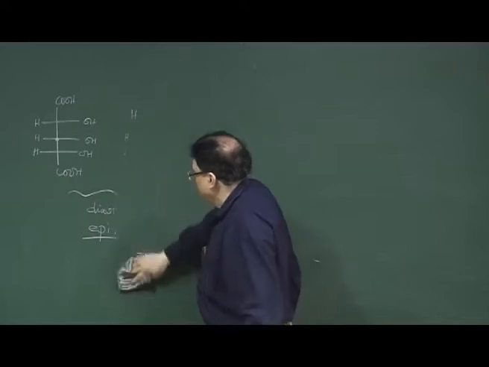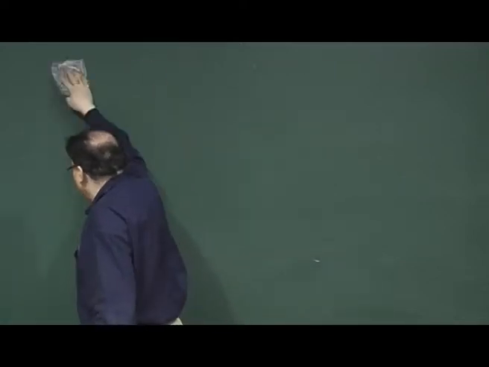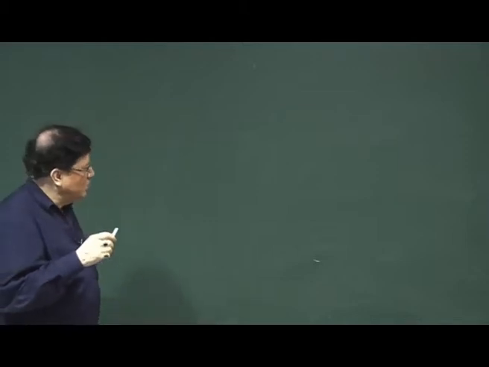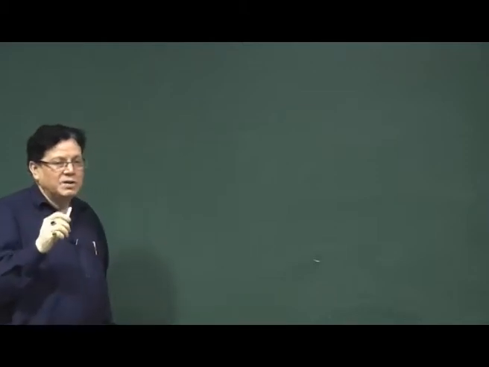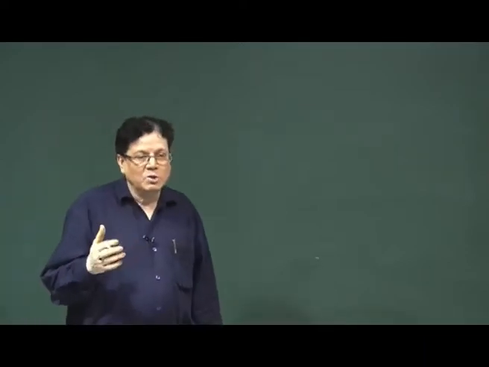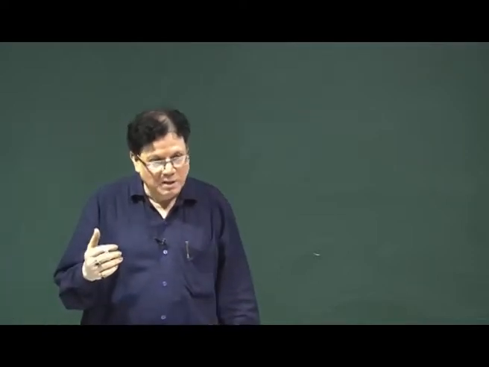Now, let us go into the nomenclature system of stereoisomers. How do we introduce it? Why is it required in the case of stereoisomers? We know that some chiral molecules have the ability to rotate the plane of plane polarized light.